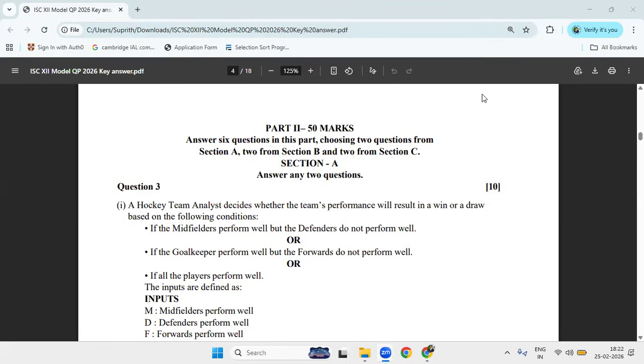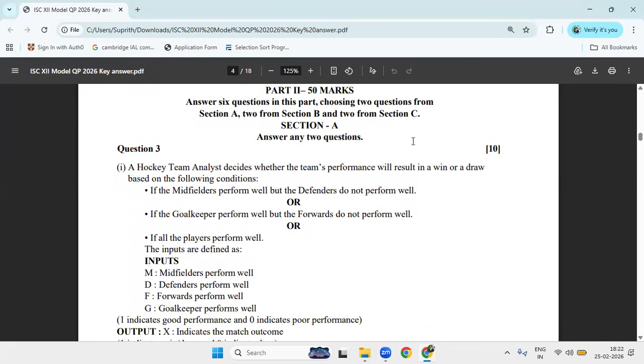In the last session I discussed question number 1 and question number 2, right? So this is question number 3 in part 2 of Section A. Questions number 1 and 2 are all compulsory, whereas in part 2 of Section A there will be question number 3 and question number 4. There you have to attend any two questions, right?